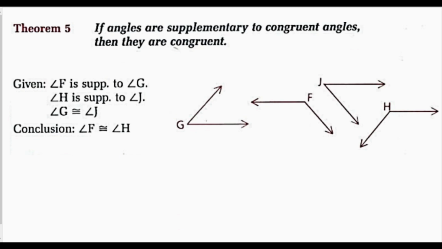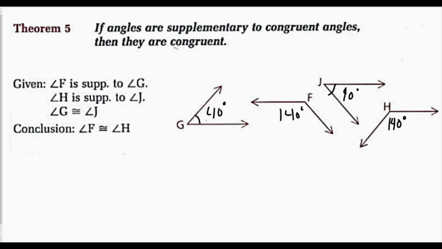So if I'm given angle F is sup to angle G, and angle H is sup to angle J, and G is congruent to J, let's say G and J are 40 degrees, that would make F and H, because they're sup, both 140 degrees. Therefore, they are congruent. So my second theorem is if angles are supplementary to congruent angles, they are congruent.